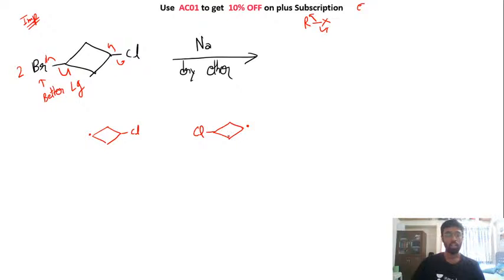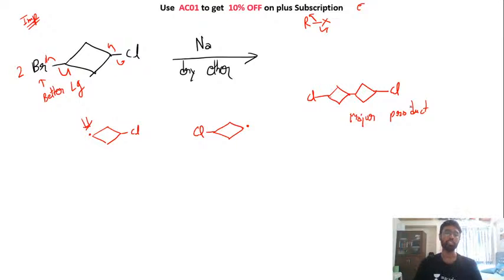Okay, now tell me what can happen here. One thing that can easily be done here is these two will react with each other, and you will have chlorine on both sides. Here you have this thing. So this will be the major product from this reaction, since your carbon-bromine bonds are not that stable, so that is the free radical that will be generated.